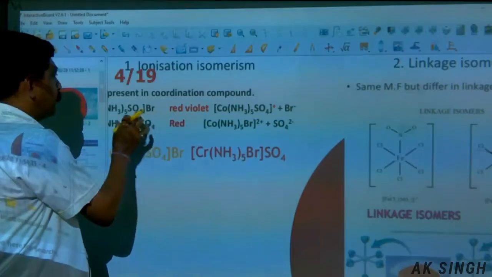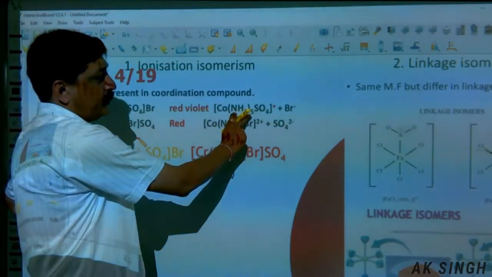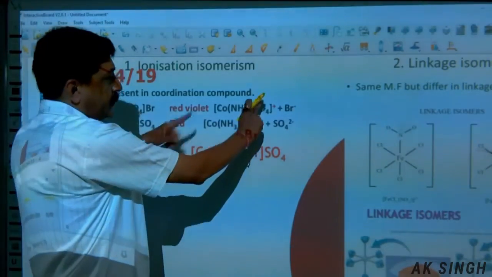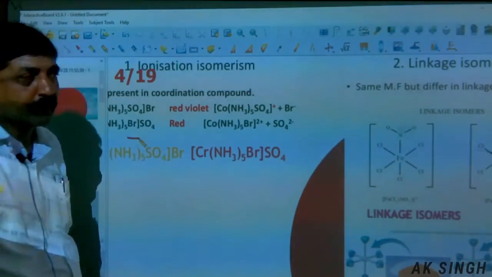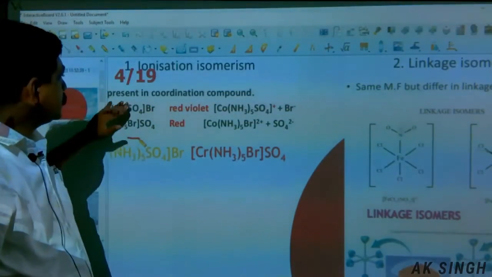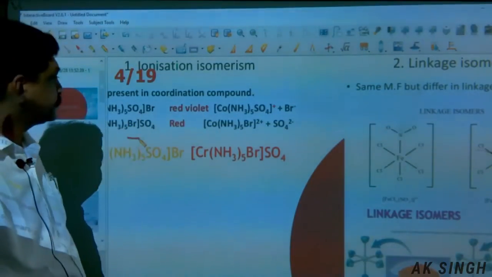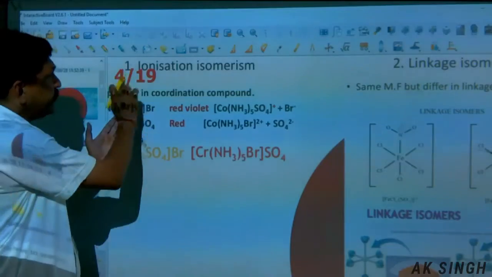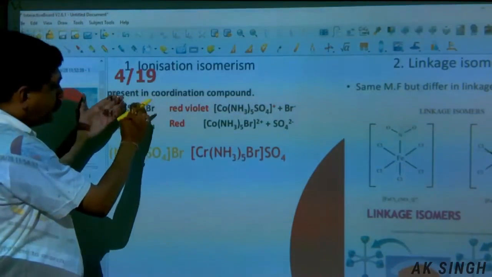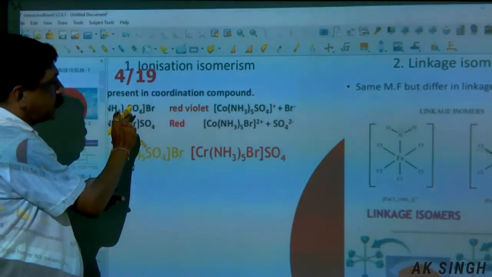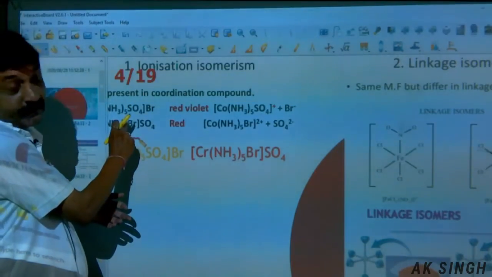Just take this example: cobalt, NH3, there are 5 molecules, sulfate in the coordination sphere, and Br outside. The color of this one is red-violet. The ionization isomer of this compound will be this, where sulfate goes in the ionization sphere and Br comes inside the coordination sphere.